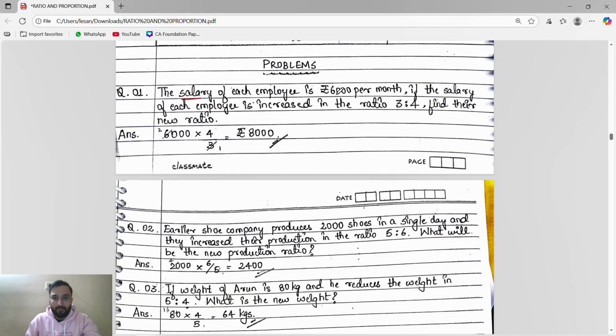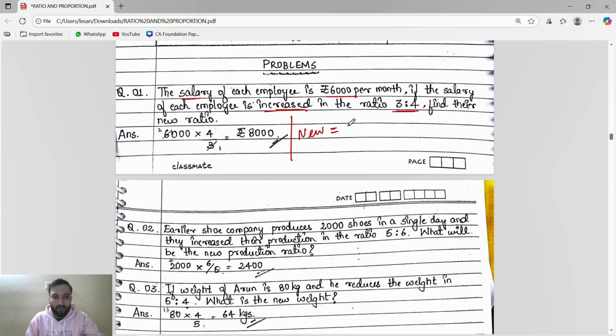The salary of each employee is 6,000 per month. If the salary of each employee is increased in the ratio 3:4, find the new ratio. So what they said, the salary of employee increased in some ratio. We have to find the new ratio. Before we saw Ronak's weight is decreased with some ratio and we had to find the new weight. So same here, the salary of employee increased with some ratio. Find the new ratio. So new weight or new ratio, the answer is same.